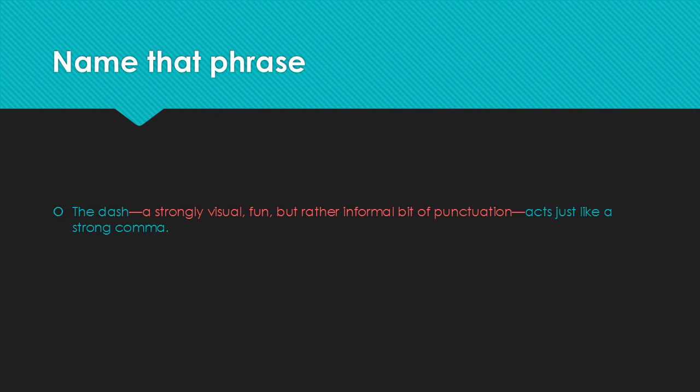Let's play Name That Phrase for the final 3 slides. Can you name the phrase in red here? The dash, a strongly visual, fun, but rather informal bit of punctuation, acts just like a strong comma. Well, what's the function of the phrase in red here? Well, it renames the dash, and so in function in renaming, we know it's an appositive phrase, and we set it off, either with commas or, in this case, a dash.